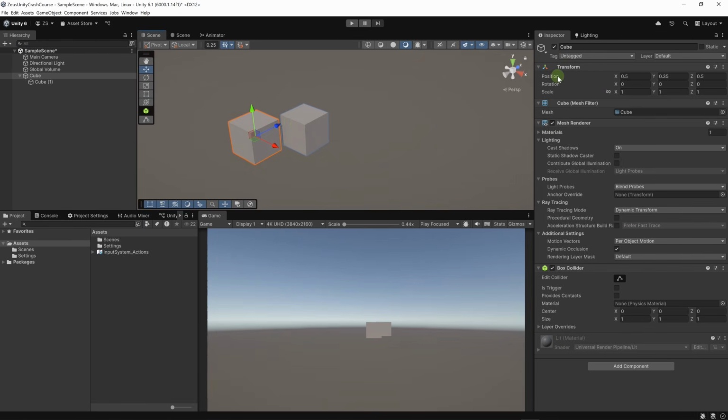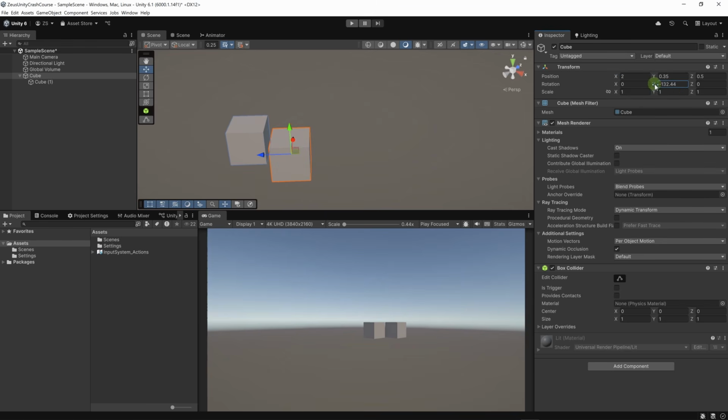Here we can change these values in the transform. For example, if I want to move my object along the X axis, I can click here on X, then drag the mouse cursor to change this value. Or I can type a specific value, for example, 2. This will move my object 2 units on the X axis. And in Unity, units are pretty much meters. So we can also say we have our object at 2 meters on the X axis.